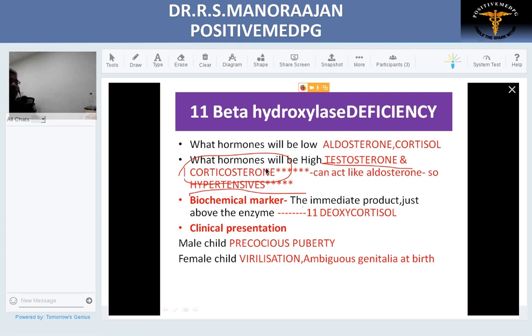The biochemical marker we saw is 11-deoxycortisol. Clinical presentation is the same as 21-alpha hydroxylase: precocious puberty in males and ambiguous genitalia in females. Main difference, this presents with hypertension and does not have salt wasting. And since this presents with hypertension, we'll recollect the complete biochemical profile of 11-beta hydroxylase: excess aldosterone, so hypernatremia, hypokalemia, metabolic alkalosis, and a decrease in renin level. This is the point regarding 11-beta hydroxylase deficiency.